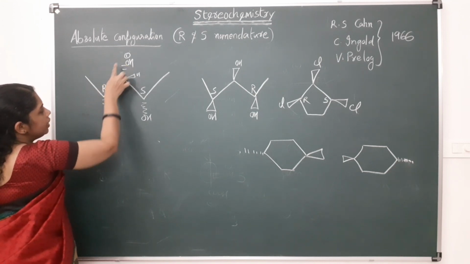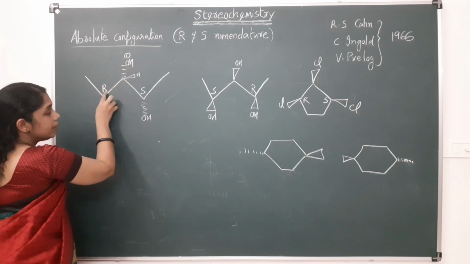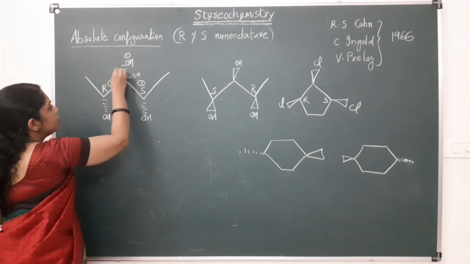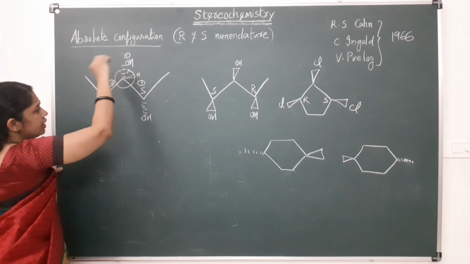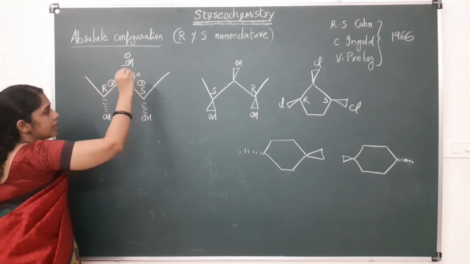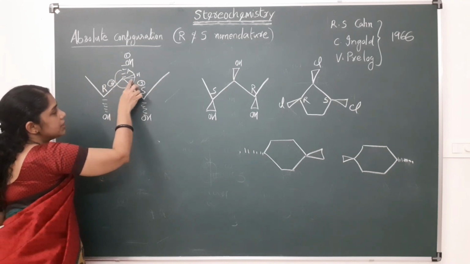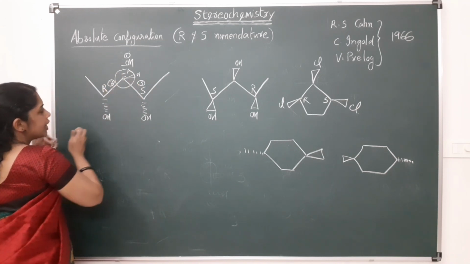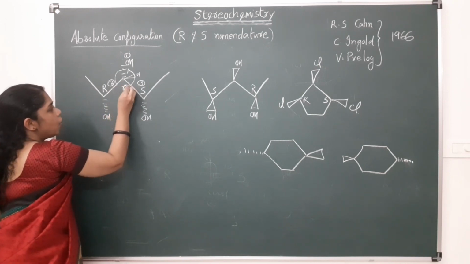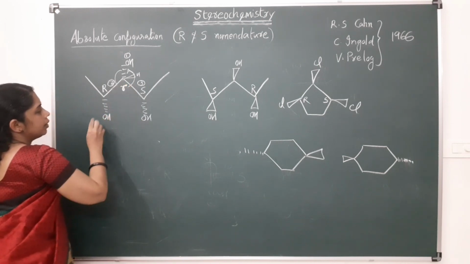So, this is OH 1, and for this R and S, R will get higher priority. So, this side 2, this side 3. So, 1, 2, 3. This is going in the anti-clockwise direction. But hydrogen is above, so reverse it. So, this is actually R configuration. But that R should be small r. We have to show it as small r.